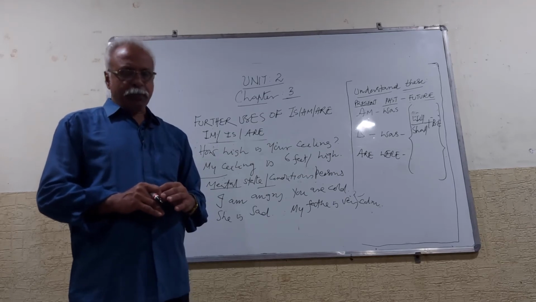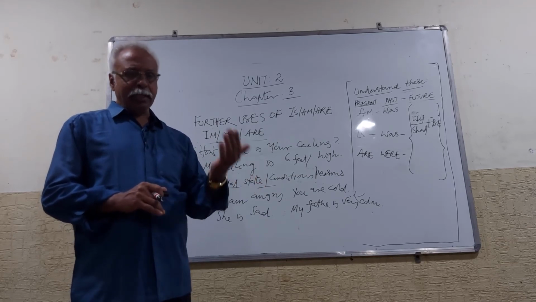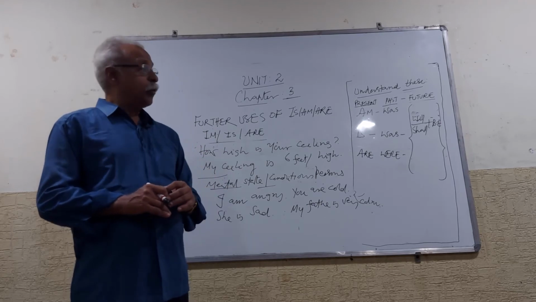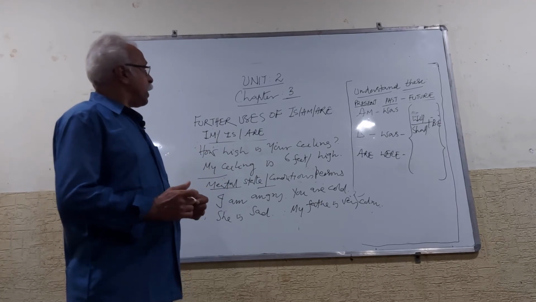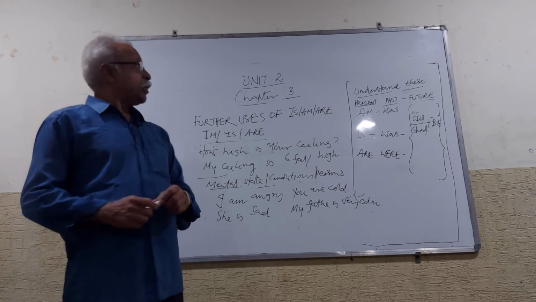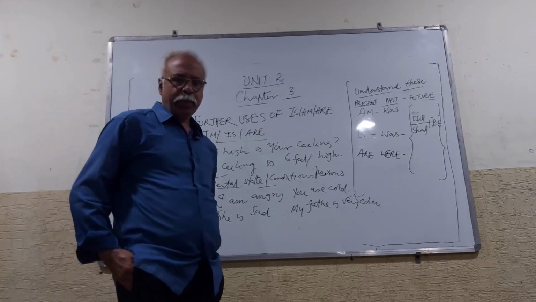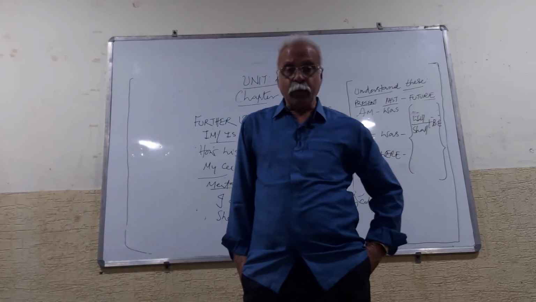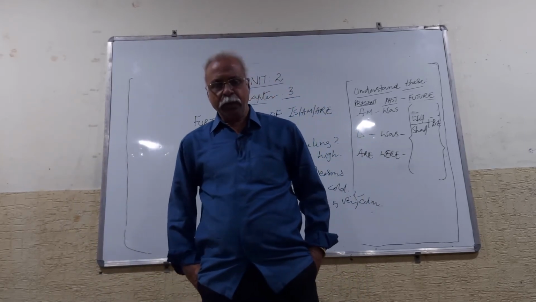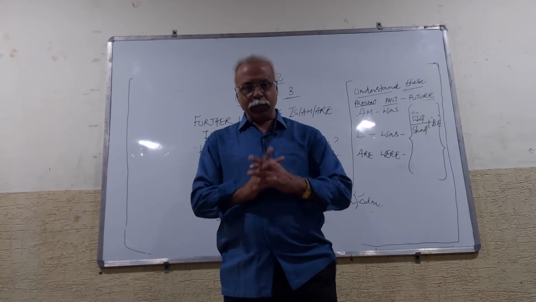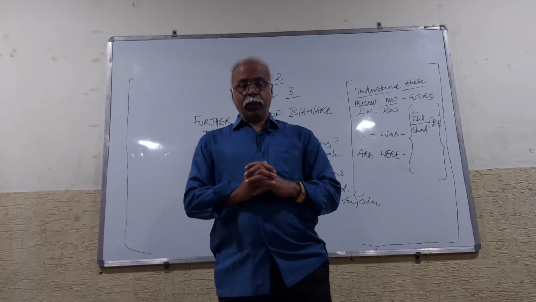To sum up the earlier class and this class, in unit 2, chapters 2 and 3, what have you learned, my dear friends? You have learnt about be forms. Be forms are 8 in number, you have understood. Well, what are they?